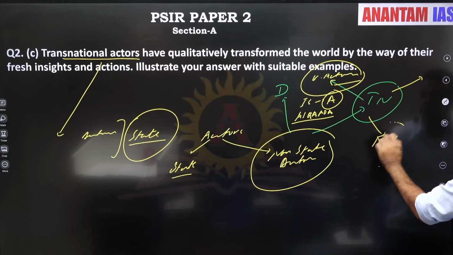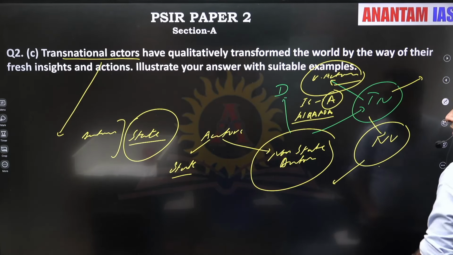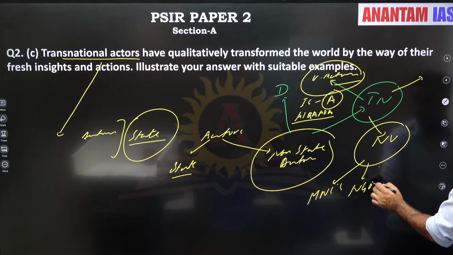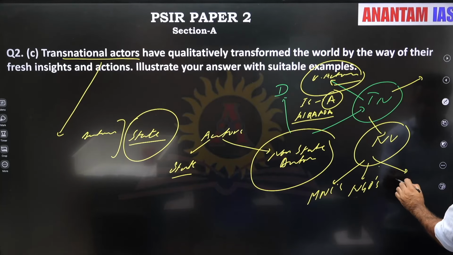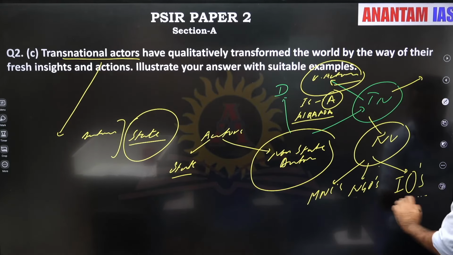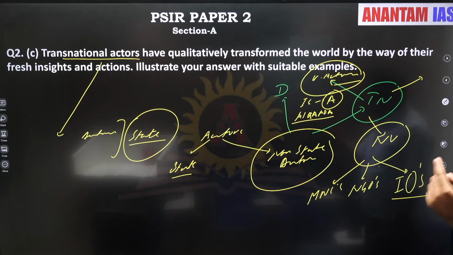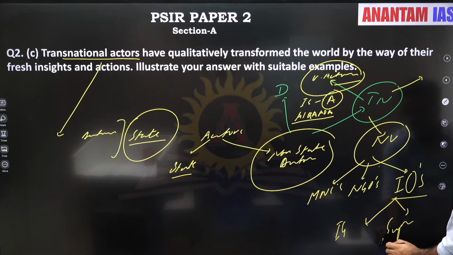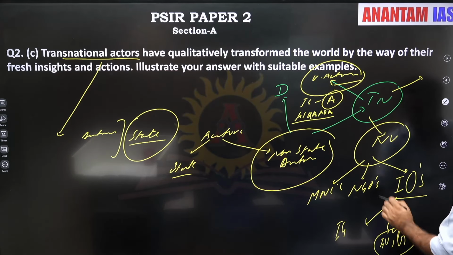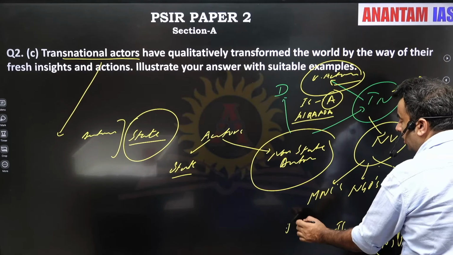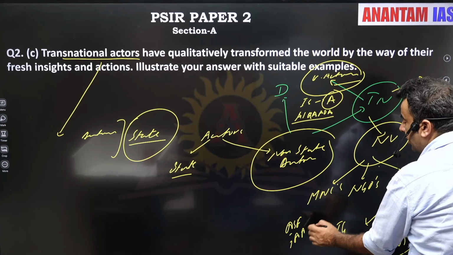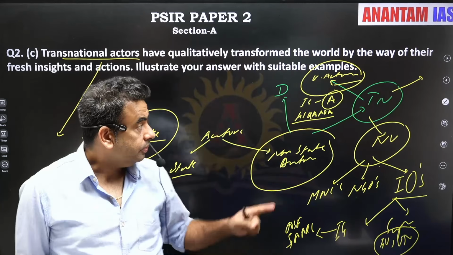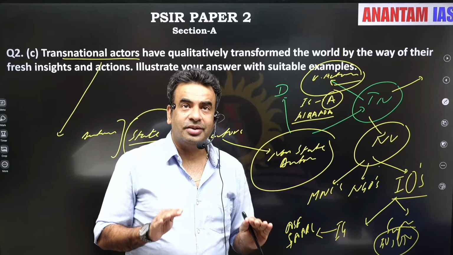Then transnational non-violent actors. Transnational non-violent actors are MNCs, global NGOs like Red Cross, Amnesty International, and international organizations. International organizations are of two types: intergovernmental organization and supranational body. EU, UN, they are supranational bodies, and intergovernmental bodies like ASEAN, SAARC, where states have not diluted their sovereignty. Every party holds a veto.